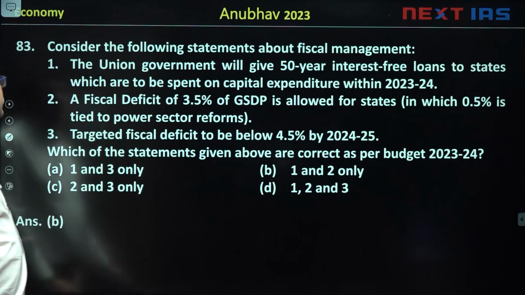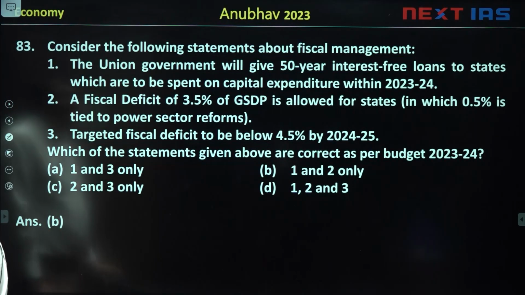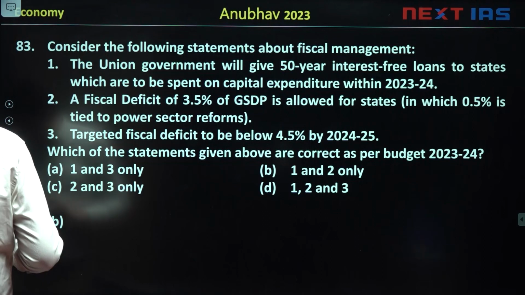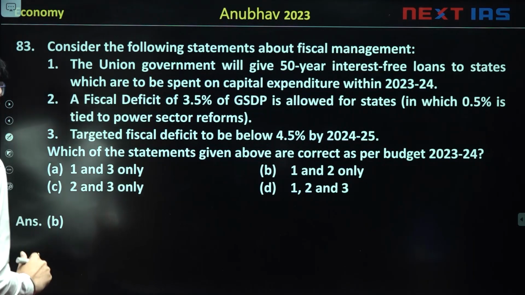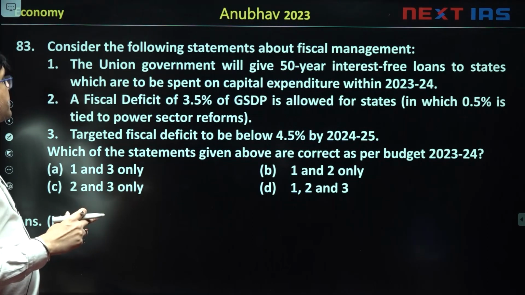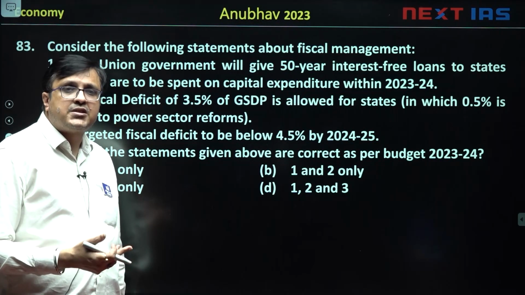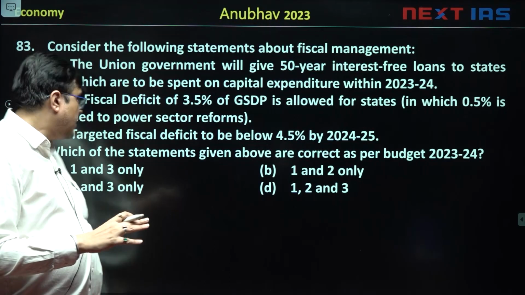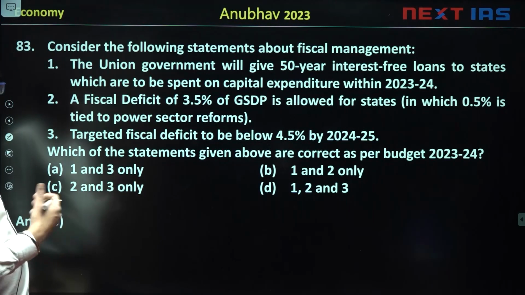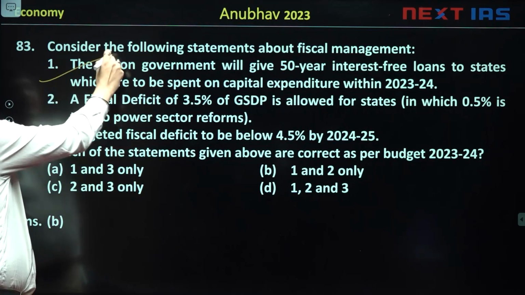Then next one, if you will see, consider the following statements about fiscal management. ये budget से pick किया है हम लोगों ने. The union government will give 50 years of interest-free loan to states which are to be spent on capital expenditure within 2023-24. Now this statement that is given is correct. All right, this is a correct statement.